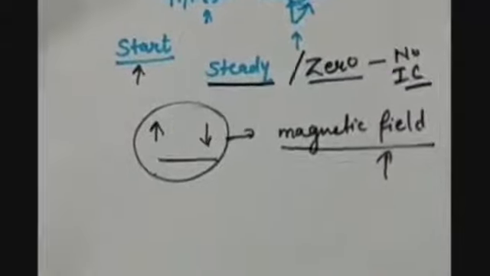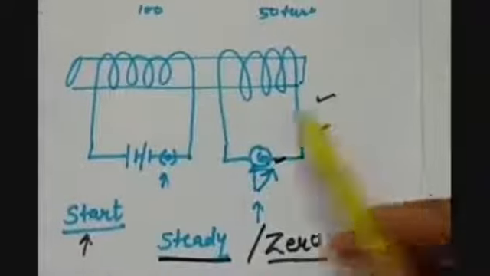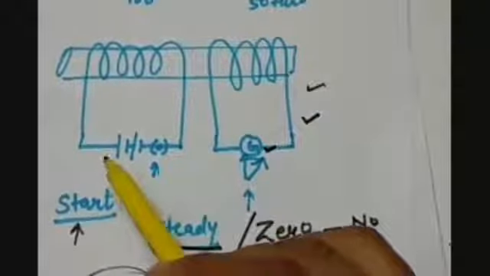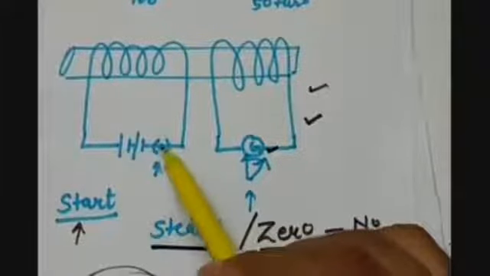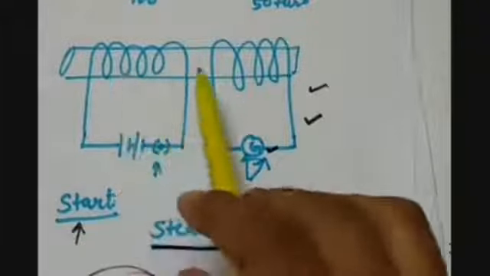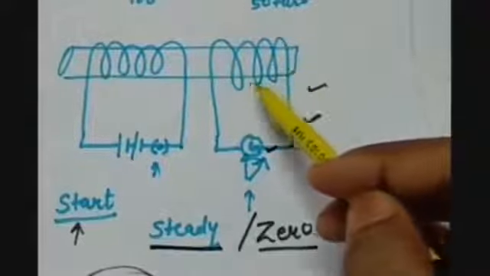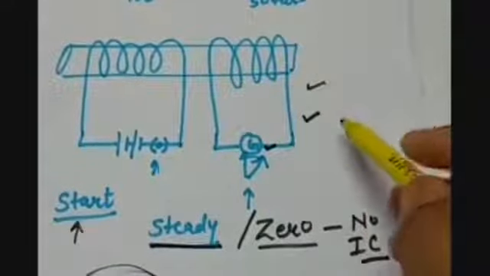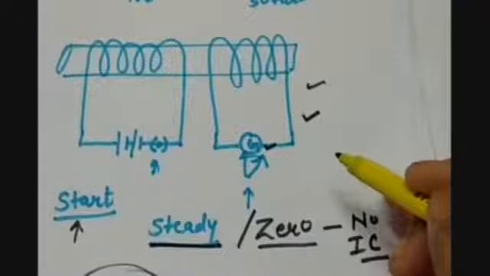So, this activity concludes that there is an induced current in the second coil only when the current is starting or stopping in one coil. When the current becomes steady or zero, there is no potential difference developed across the ends of coil 2, and thus there will be no flow of current. So induced current is there only when the current, or you can say the magnetic field, is changing.